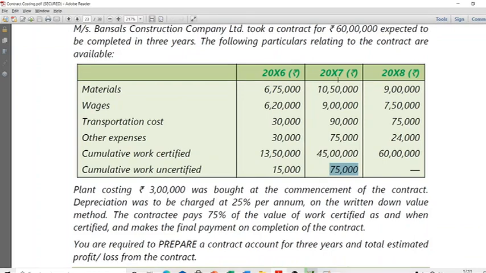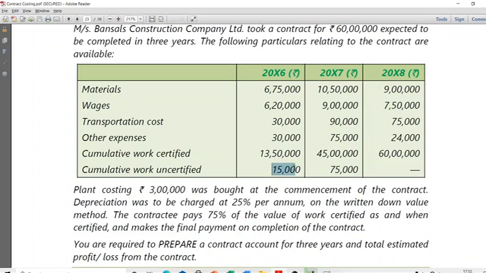So cost of work incurred till the end of 2017, but not yet certified, is 75,000. But it does not mean that this is the cost of work uncertified happening in 2017. From the beginning, whatever work has happened for which certification has not yet happened, that is 75,000. This 75,000 already has 15,000 inside it. So this 75,000 is the total work that has happened that has not yet been certified. But this 15,000 is already work that happened last year and not certified. That means the difference, the 60,000, is only what we understand as work that has happened this year but not certified.